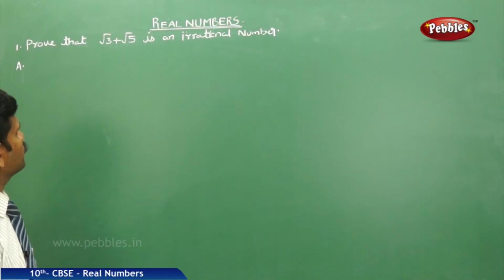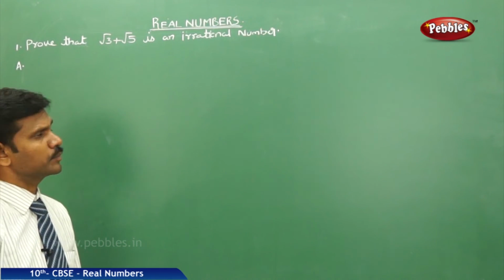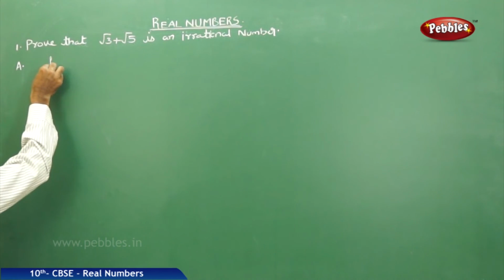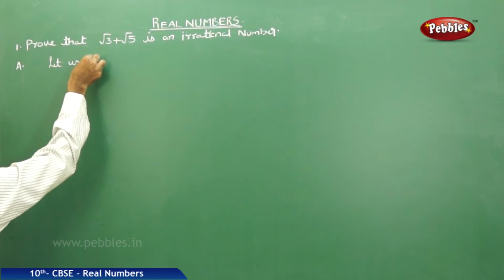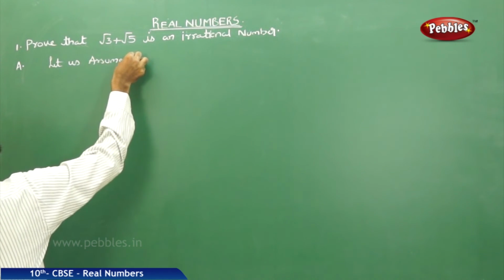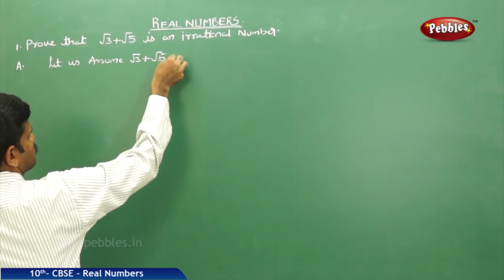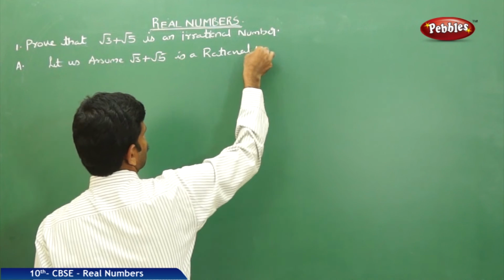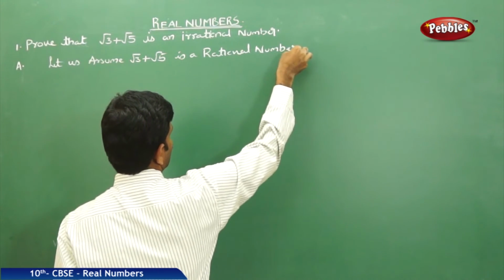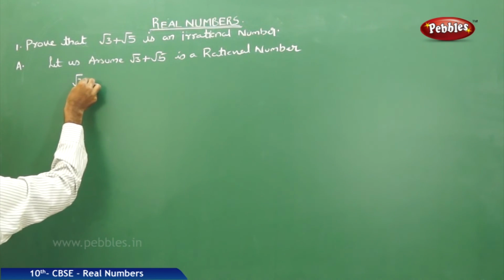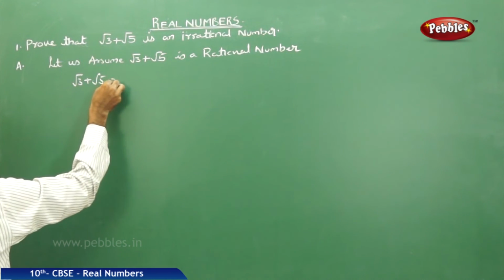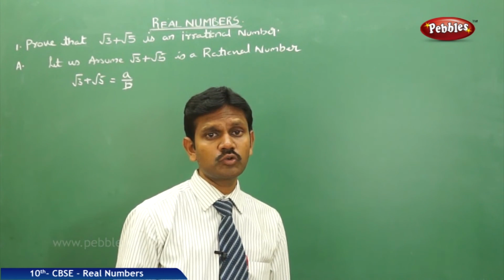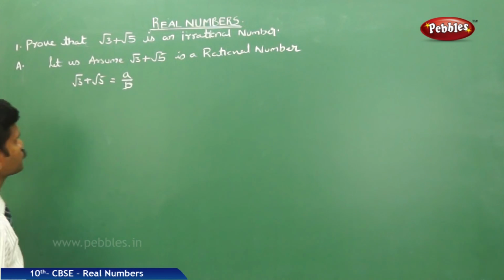See our next problem. Prove that root 3 plus root 5 is an irrational number. It's a very important topic of the chapter. Now, let us assume root 3 plus root 5 is a rational number. That is, root 3 plus root 5 is equal to a by b. Here a, b are two positive integers and a and b are co-primes also.